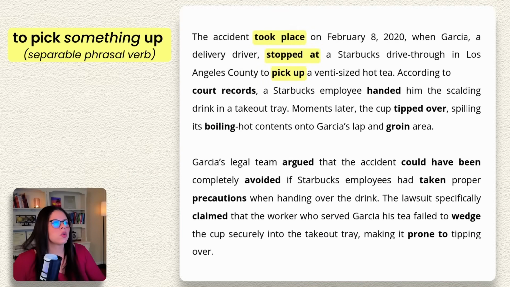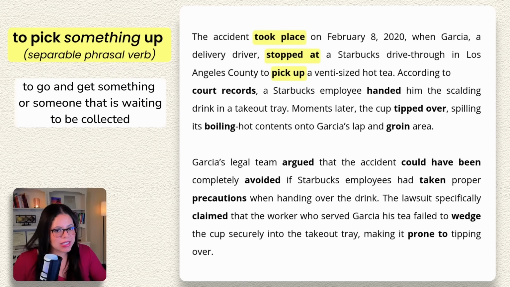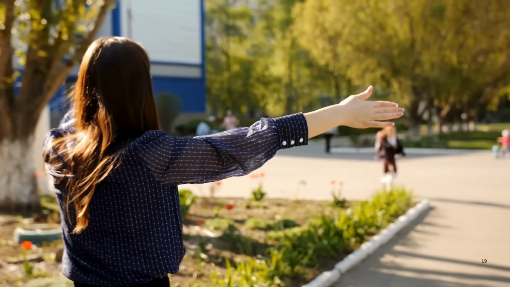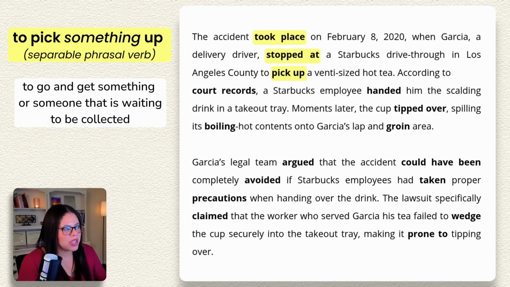To pick up something or to pick something up. In this context, this means to go and get something that is waiting to be collected. So you can pick up someone, like for example, you can pick up your daughter from school, or you can pick up something. Garcia decided to pick up a venti-sized hot tea.